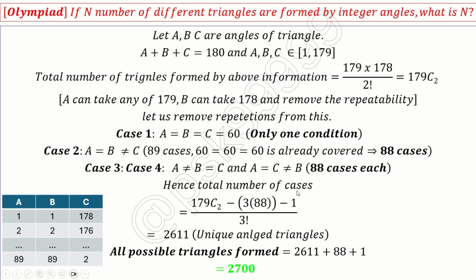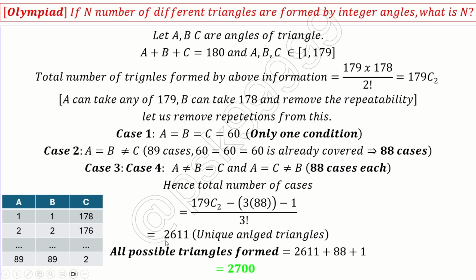So the total number of cases we counted so far is 179C2, all the possibilities, minus repetition, which is 3 times 88 minus 1, the 60 degrees each, divided by 3 factorial. Why are we dividing by 3 factorial? It can be A, B, C in any order, right? So we are removing the order, so 3 factorial. Now this is the number; if I calculate, it is 2611 unique-angled triangles. These are the unique-angled triangles.